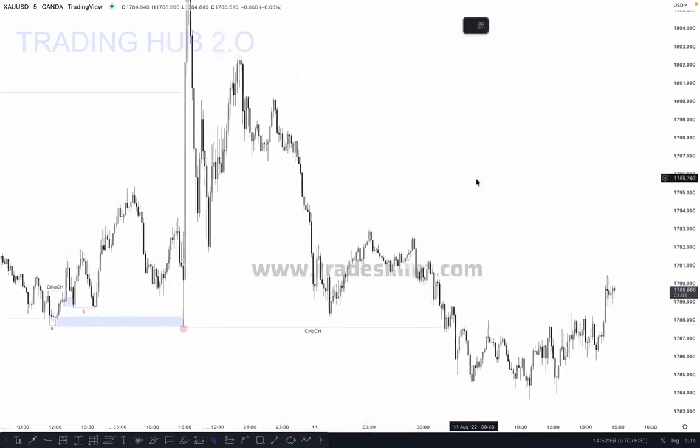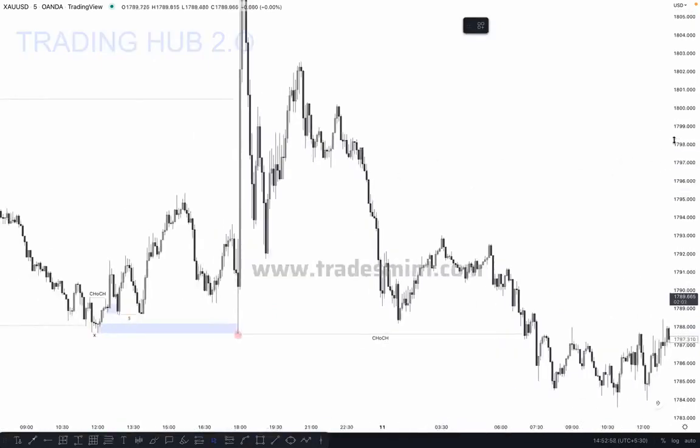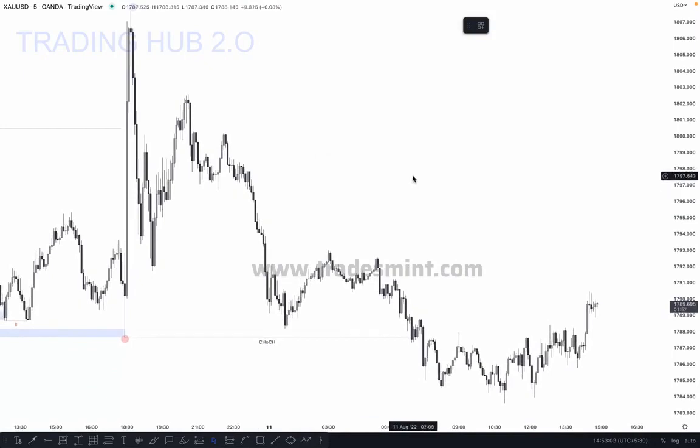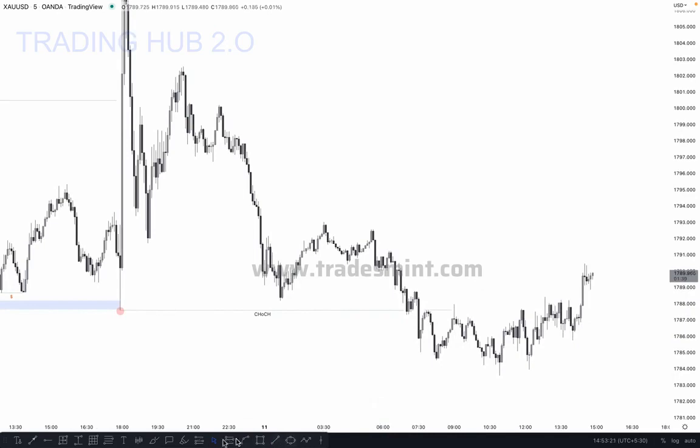All right, so now you can see at this point, this is a very interesting thing which I mentioned at the start. At this break of structure, where is our inducement? A lot of people get confused at this time, because some people mark this as an inducement, which is absolutely correct. And then what happened here, the market took out the inducement, and some people mark this as our lower low and lower high, break the structure, sweep this low. No, actually this is our internal inducement.